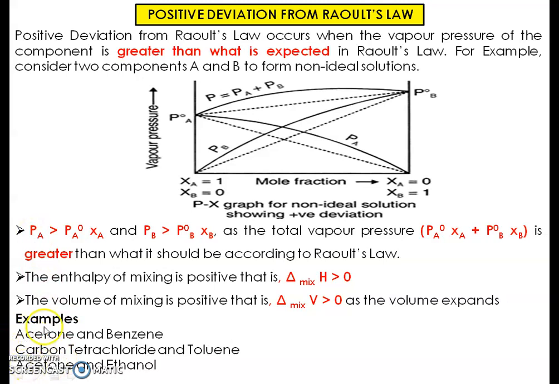I have given these three examples here, but there are some more examples also for positive deviation.